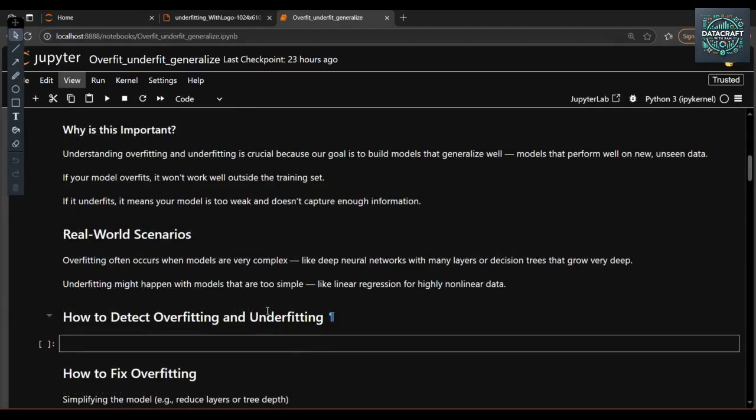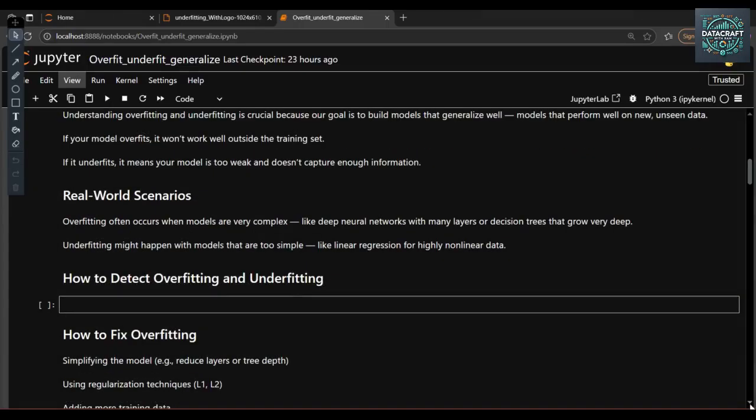See the real-world scenario, what happens? Overfit often occurs when the model is very complex, like a deep neural network with many layers. When you are working with a deep neural network like an ANN, an artificial neural network, we have multiple layers, and with a decision tree we have multiple leaf nodes. It grows very deep. Underfit might happen when the model is too simple, like linear regression for highly non-linear data. And then, how to detect overfit and underfit?